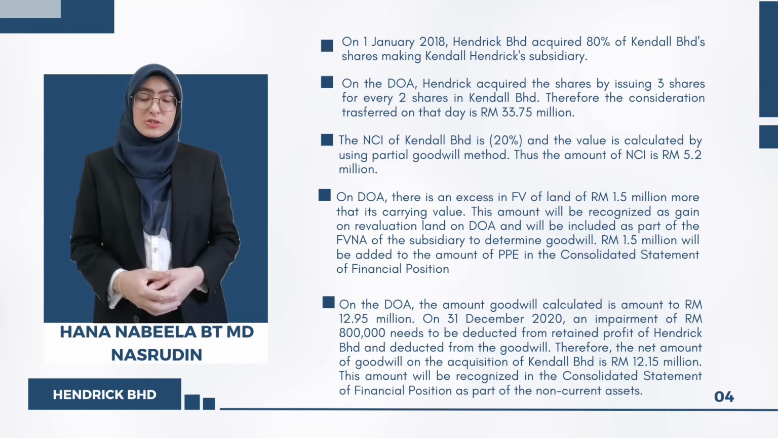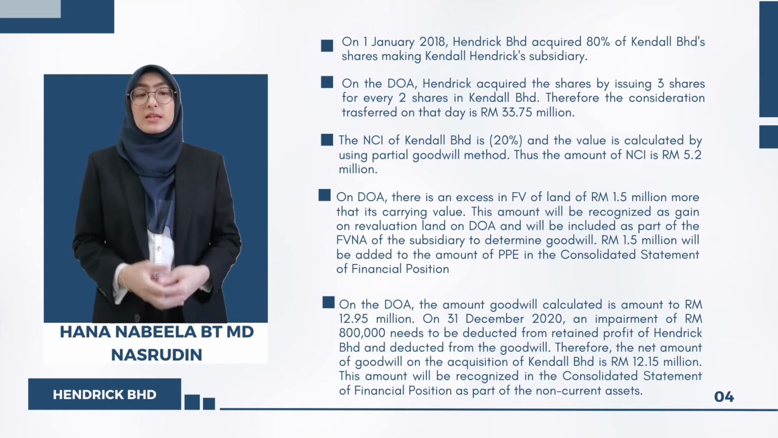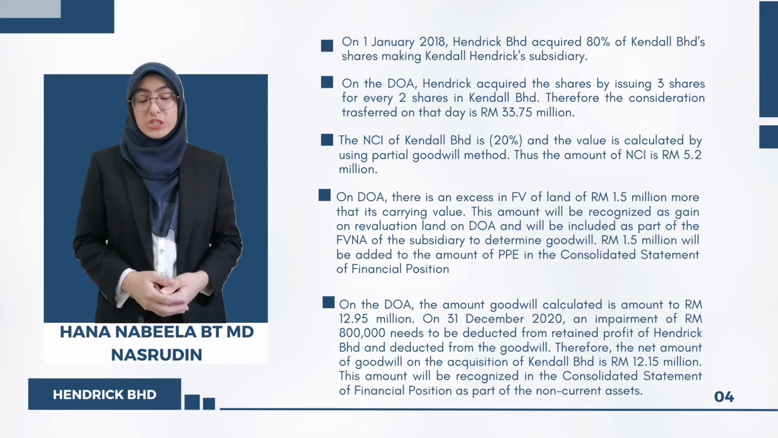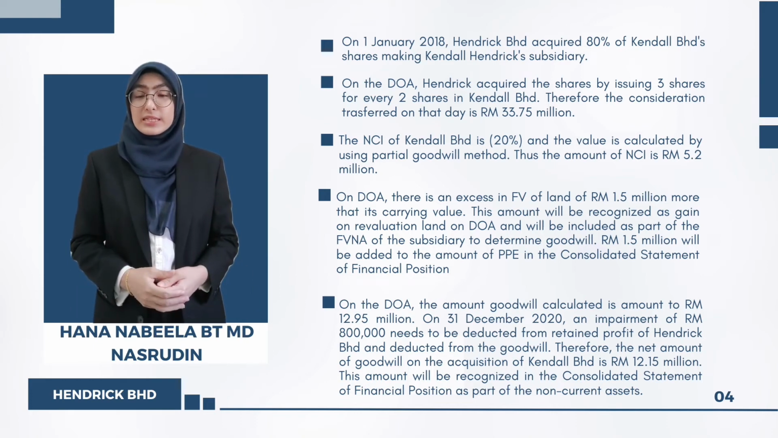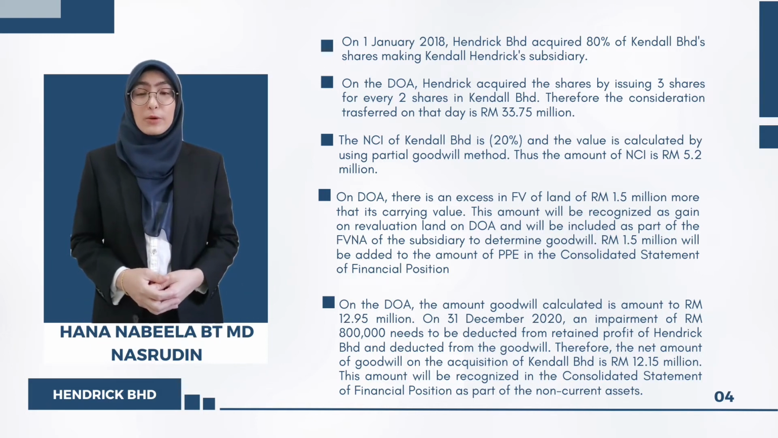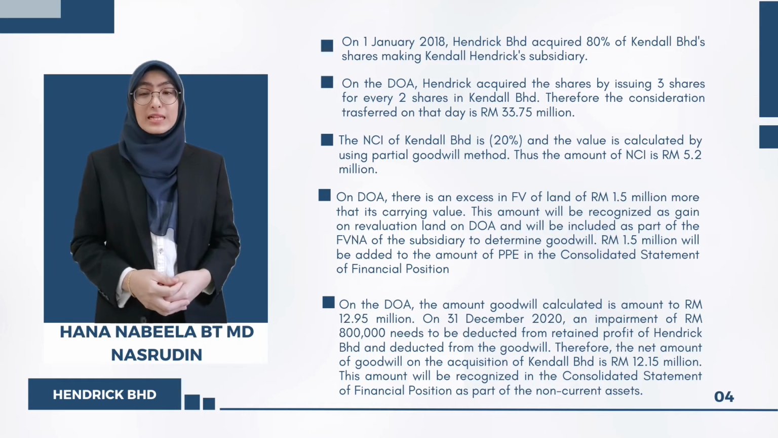Since the company is using the partial goodwill method, the full amount of the impairment, which is RM800,000, needs to be recognized by deducting this amount from the retained profit of Hendrik Berhad. I think that is all from me. I will pass the presentation to Nur Alisa Adli.